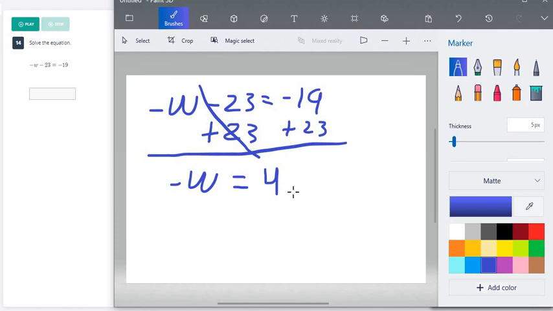I had a few people say that positive 4 was the right answer. What if negative w equals 4? That means positive w equals negative 4. So our answer here is negative 4.